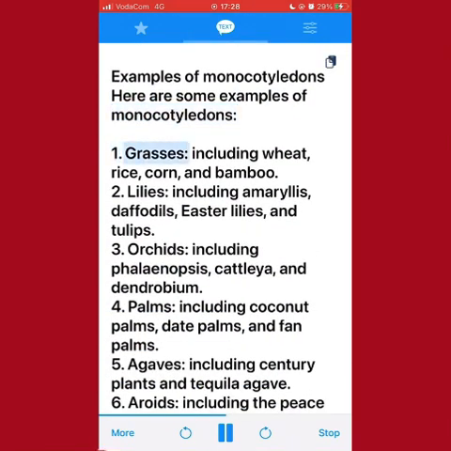1. Grasses, including wheat, rice, corn, and bamboo. 2. Lilies, including amaryllis, daffodils, Easter lilies, and tulips. 3. Orchids, including Phalaenopsis, Cattleya, and Dendrobium. 4. Palms, including coconut palms, date palms, and fan palms.